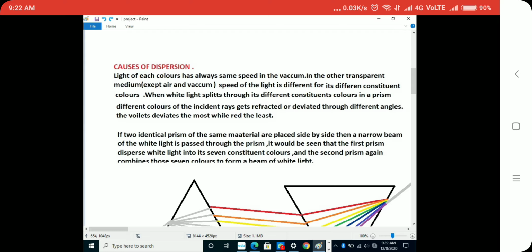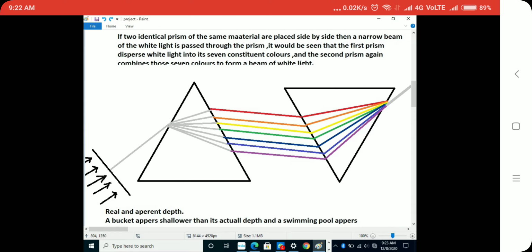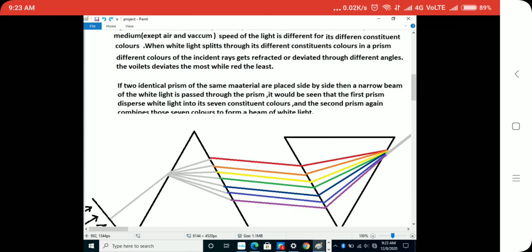Okay, you should know that if graphite is converted into a sheet and its outer layer is removed, it can work like glass, but a translucent glass. So when white light splits into different constituent colors in the prism, different colors of the incident rays get refracted or deviated through different angles. The violet deviates the most while the red deviates the least. I explained this to you before, but you should understand it in a better way.